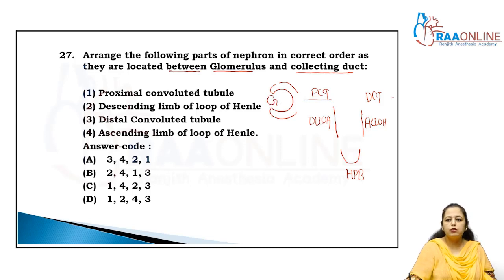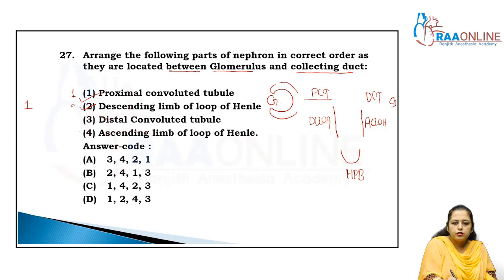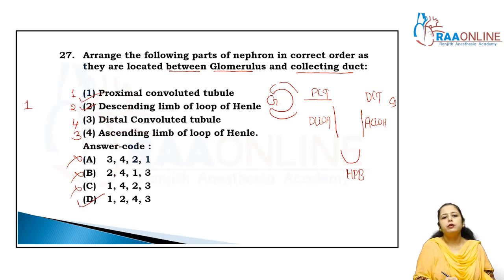So between the glomerulus and the collecting duct, all these structures are found. So proximal convoluted tubule first, then descending limb of LOH, and after that the fourth. So the correct order is 1 2 4 3. So the answer is D.